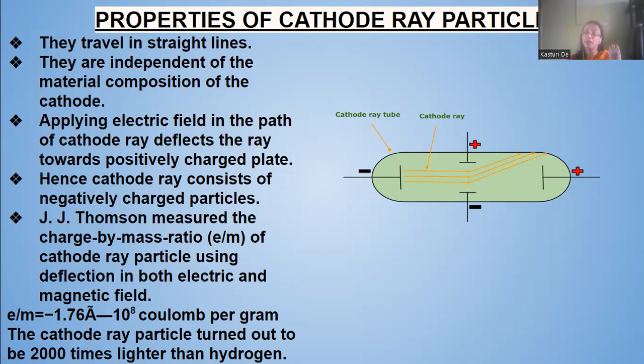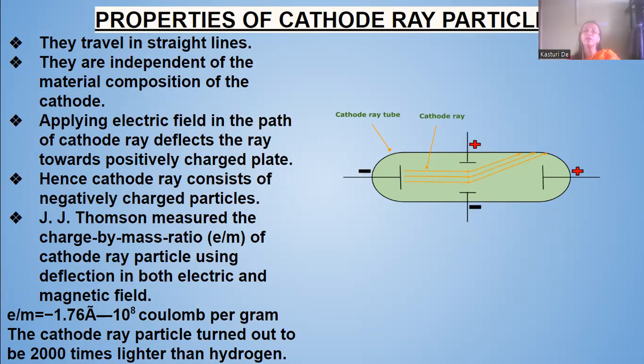It concluded that the cathode rays are of negatively charged particles, and J.J. Thomson measured the charge by mass ratio, that is e/m. Charge is denoted by small e, and mass is small m. So e/m of the cathode ray particle was found using deflection in both the electric and the magnetic field, and he found that e/m is equal to minus 1.76 × 10^8 coulomb per gram.